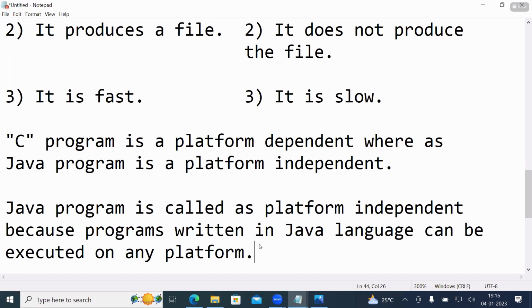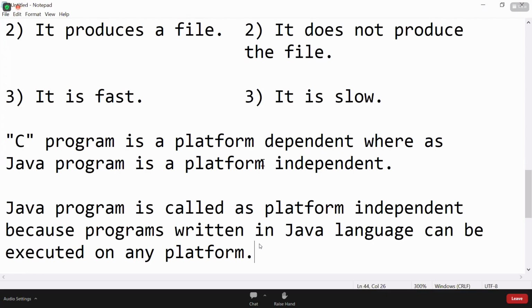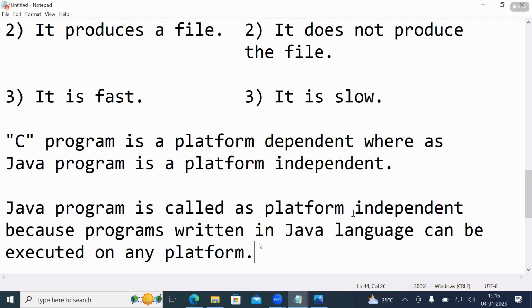See, what are the questions asked? You give an answer, no? That is only giving notes. C program is platform dependent, whereas Java program is platform independent. Java program is called platform independent because programs written in Java language can be executed on any platform.